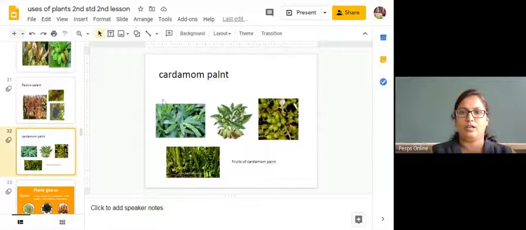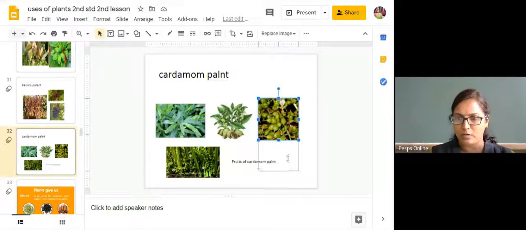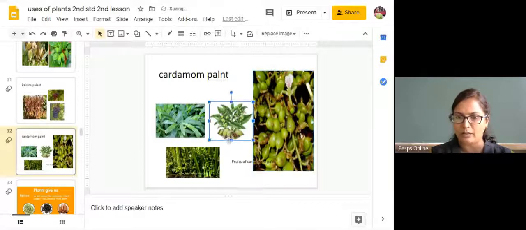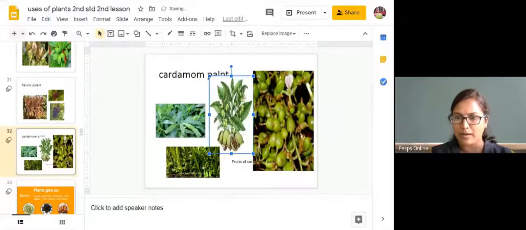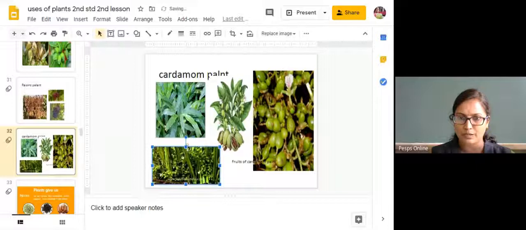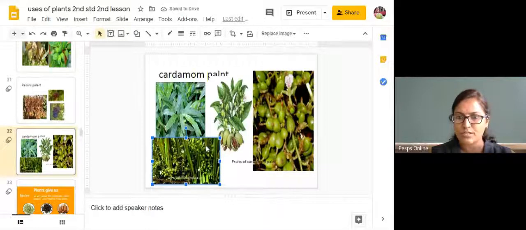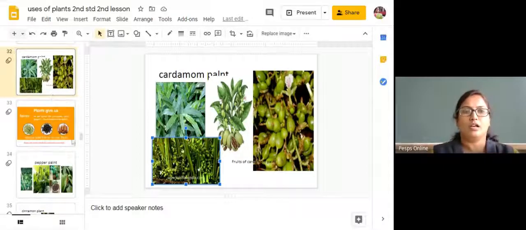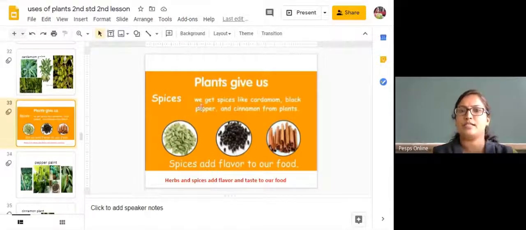Okay, next, cardamom plant, elaki plant. So how will the seeds look like? Many of you maybe have not seen how the cardamom seed looks. See, this is how it will look like. And the plant will look like this. This is the original plant. You can identify it. See here, you can see the seeds, the fruits of a cardamom plant. Yeah, plants give us spices.